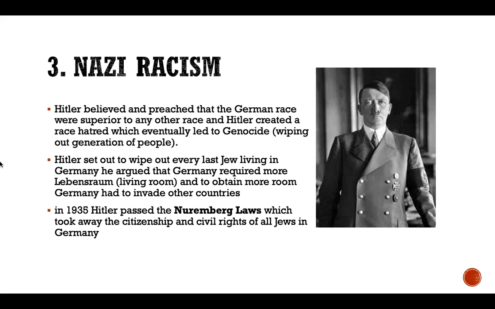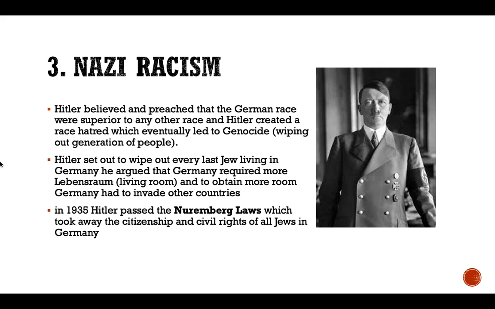Number 3 was Nazi racism. Hitler believed and preached that the German race was superior to any other race, and Hitler created a race hatred, which eventually led to genocide. It was wiping out a generation of people. Hitler set out to wipe out every last Jew living in Germany.